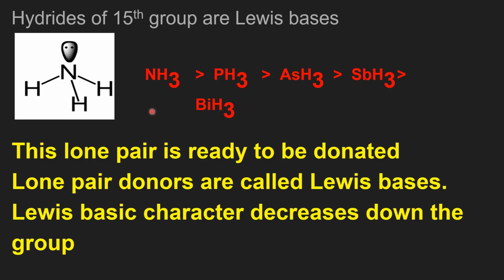Why does the Lewis basic character decrease? Ammonia is a small molecule. The electron density around the molecule is very high. Therefore, the high electron density can be donated very easily, that is, the lone pair can be donated easily. As we move from ammonia to phosphine, arsine, stibine, bismuthine, as the molecular size increases, the electron density decreases. That is, the tendency to donate the lone pair decreases from ammonia to bismuthine. Therefore, the Lewis basic character decreases down the group.